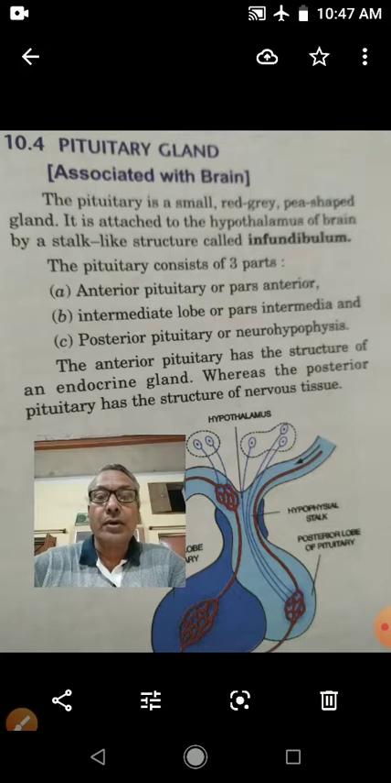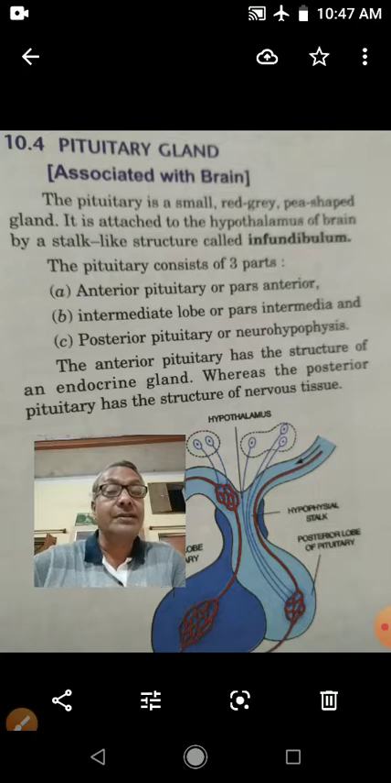Now today I am going to teach you the pituitary gland. The pituitary gland is a small, reddish-grey, pea-shaped gland. It is attached to the hypothalamus of the brain by a stalk-like structure called the infundibulum.